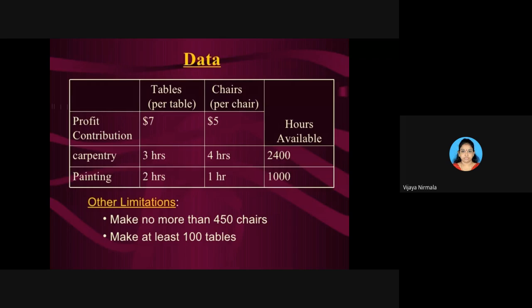But below 100, you should not prepare అని చెప్పాడు. And for chairs, what did he say? ఎన్నైనా చేసుకో, but the limit is 450 only. You should not prepare more than 450 chairs అని చెప్పాడు.